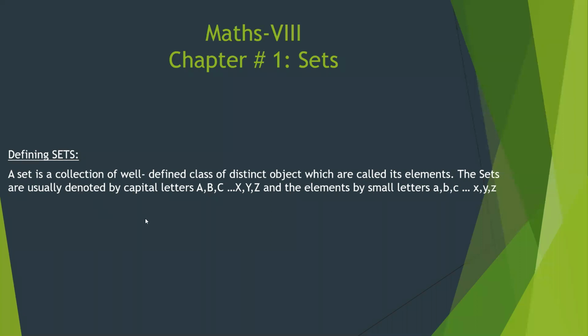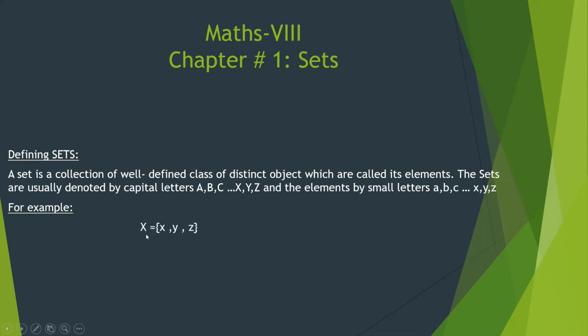So, a set is a well-defined collection of distinct objects, as we have already discussed. These capital letters are called the notation and represent the set, and the small a, b, c till z are called the elements. We cannot write elements with capital letters. Now, how can we represent the set?